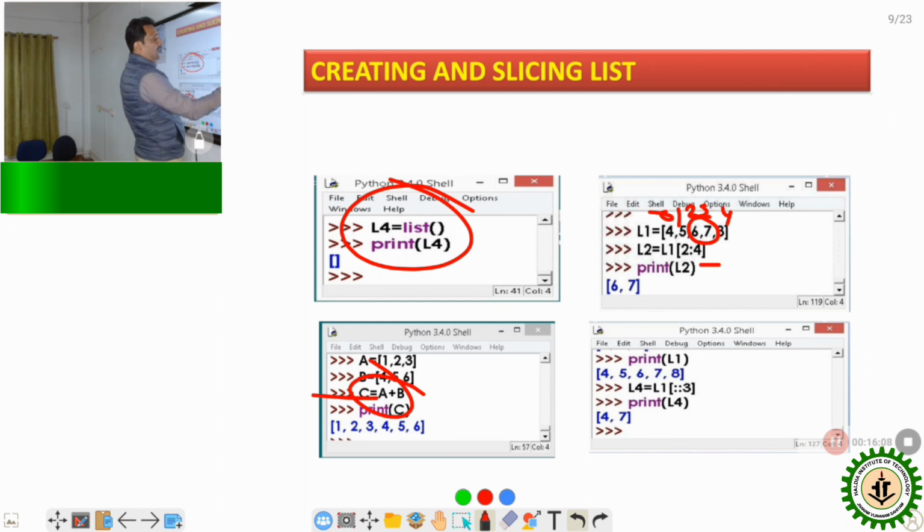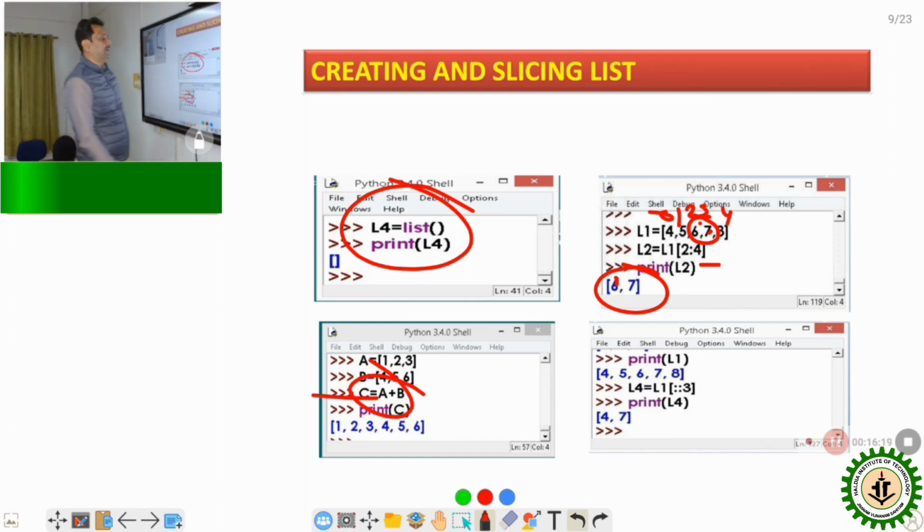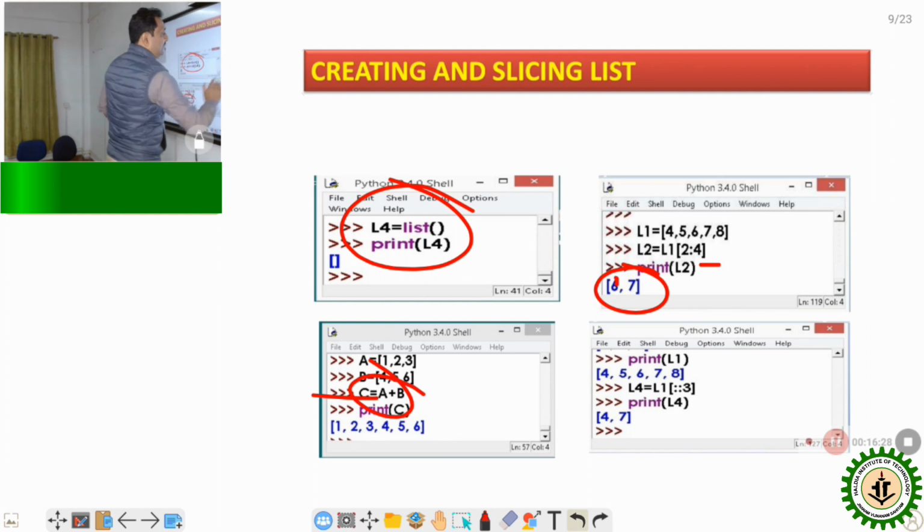First of all, L of 2 means, this is 0, this is 1, and 2. What is the value? The value is 6. And next is up to 7. So the output will be 6 and 7. So you write L1 2 colon 4 to indicate that. Actually, this is the 0th index, 1 index, 2 index and 3 index. It will take only the 2 and 3 index and store them in the L2 list. And if I print L2, the output is 6 and 7.